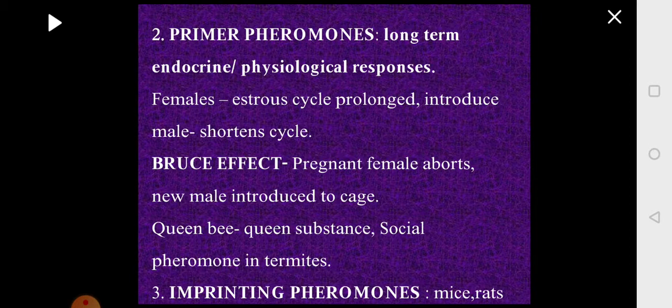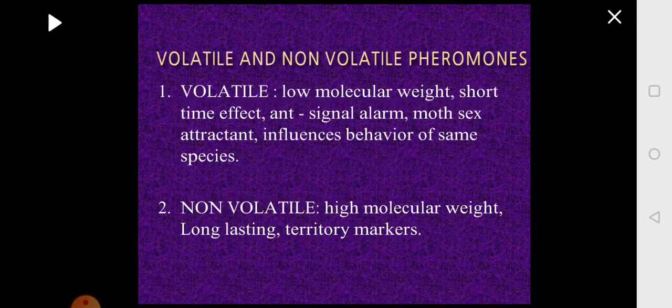The mother releases the pheromone, and when the pups lick the secretions of the mother, they bind with her. These pheromones are called imprinting pheromones. So these are the three types of pheromones you come across in different animals.